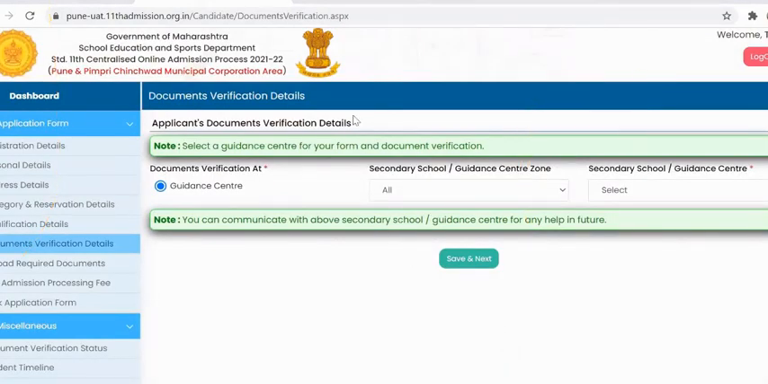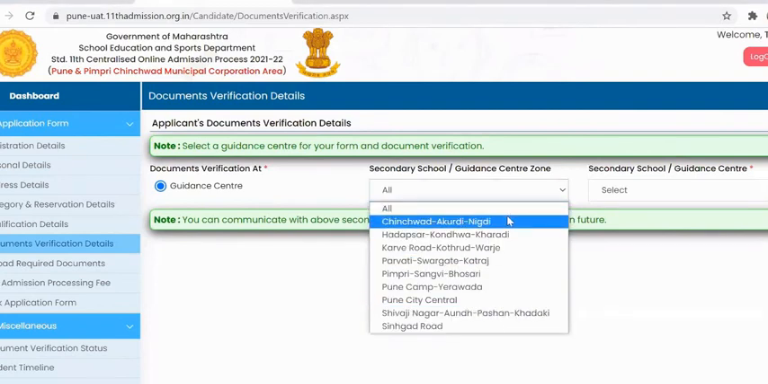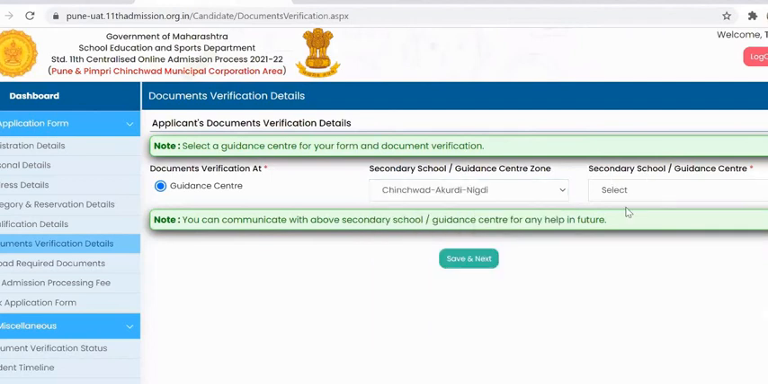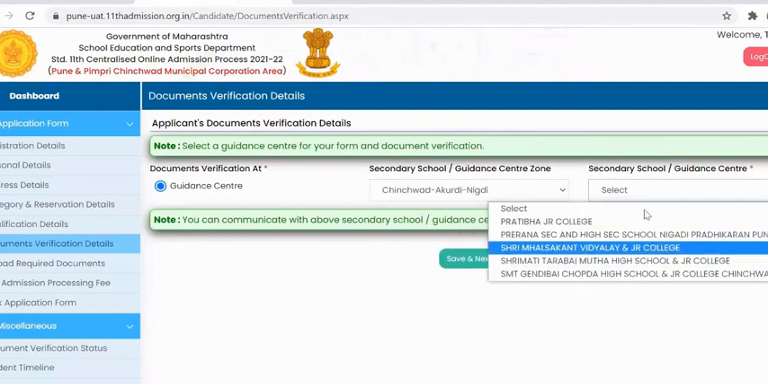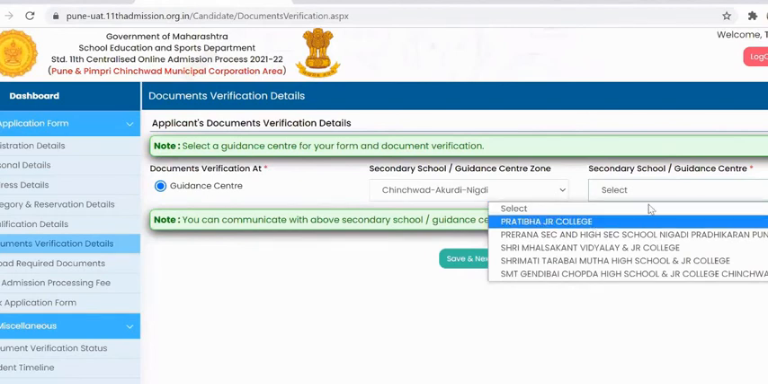Next would be document verification details. For document verification, you need to select your guidance center where your documents will get verified. For that, from here you need to select your preferred zone, and in the next drop down you will have the list of guidance centers available in the selected zone. You need to select that.